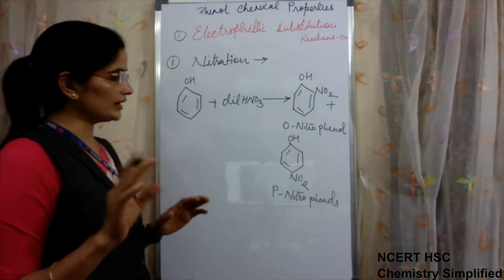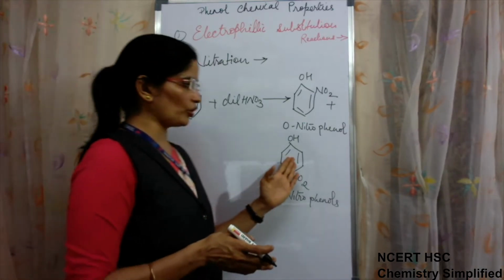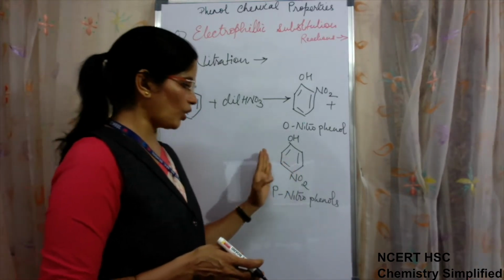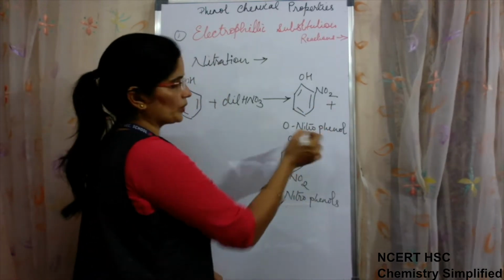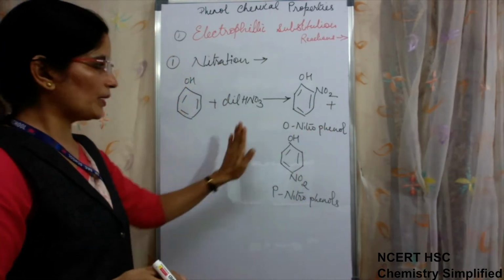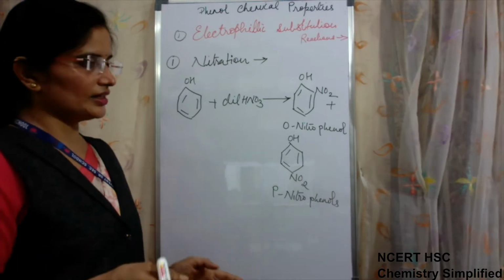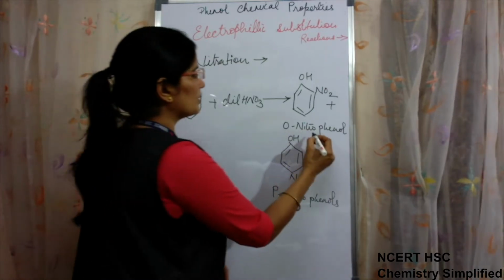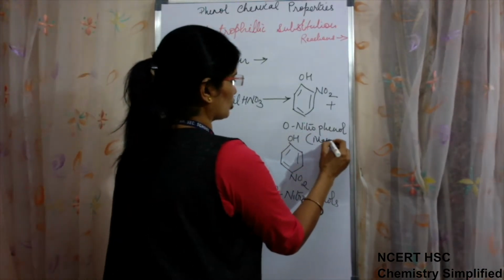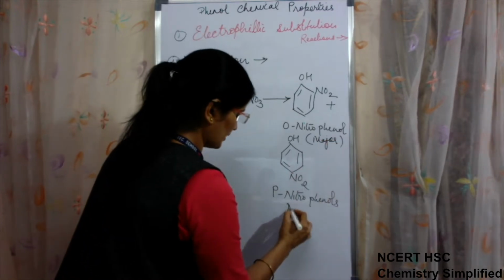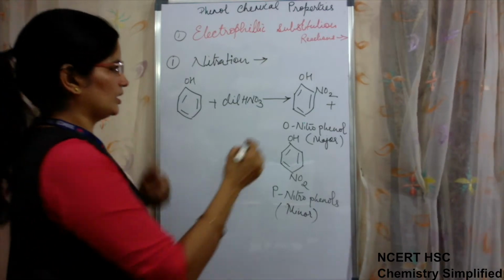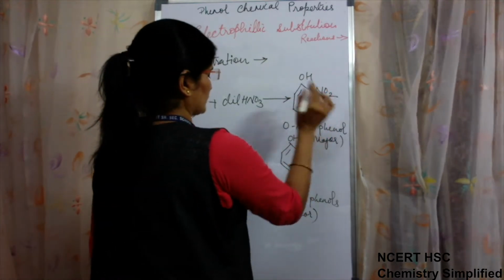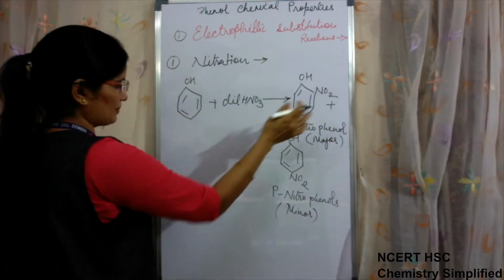Now generally, as a rule, we say that this molecule is more symmetrical, so the para product is always the major product and the ortho product is the minor product. But in this case, the conditions are reversed. The major product is ortho and the minor product is para. Why? I will explain here separately.